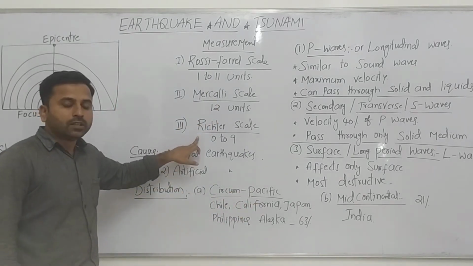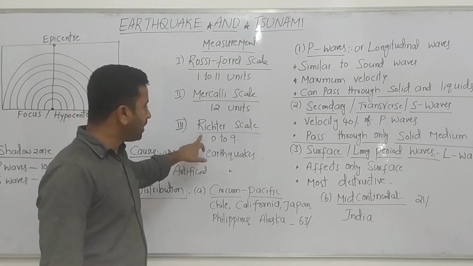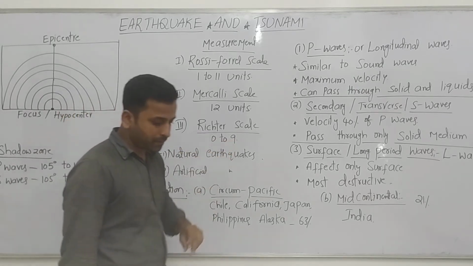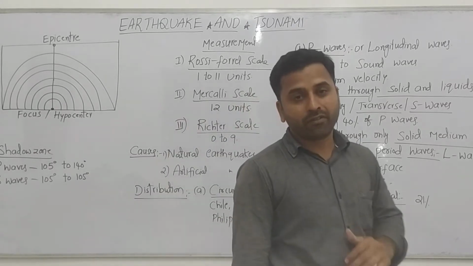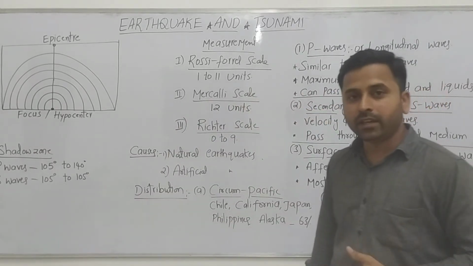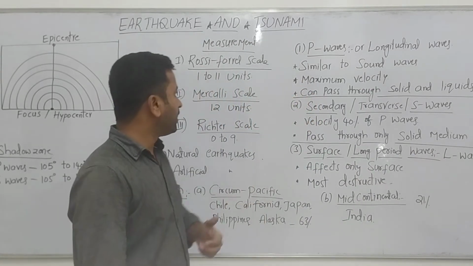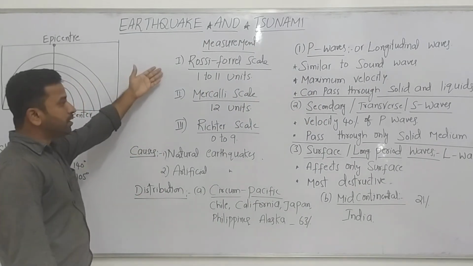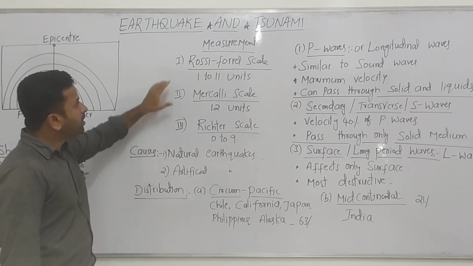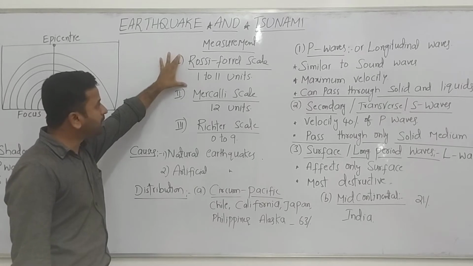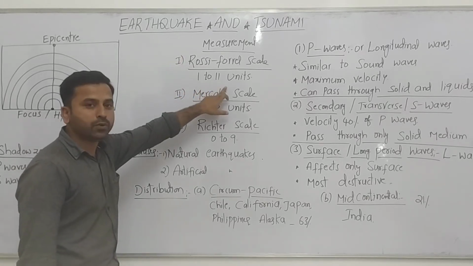So what is the unit of the Richter scale? It measures between 0 to 9. The scientists have developed many measurement units to measure the earthquake. Actually, there are 3 types of scales. One is the Rossi-Forel scale. What's the measurement? It measures between 1 to 12 units.